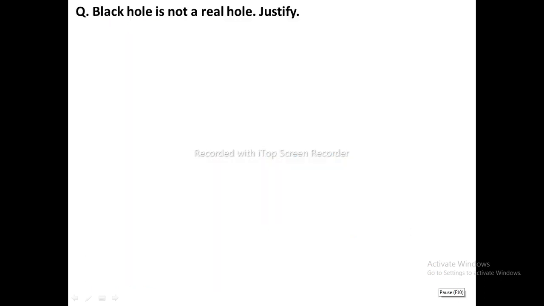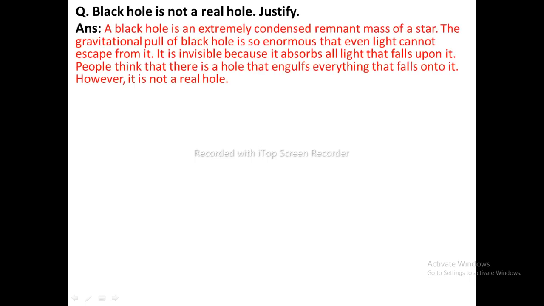Now we are going to discuss few reasoning questions from this unit. Black hole is not a real hole, justify. A black hole is an extremely condensed remnant mass of a star, and the gravitational pull of a black hole is so enormous that even light cannot escape from it. It is invisible because it absorbs all light that falls upon it. People think that there is a hole that engulfs everything that falls onto it. However, it is not a real hole.